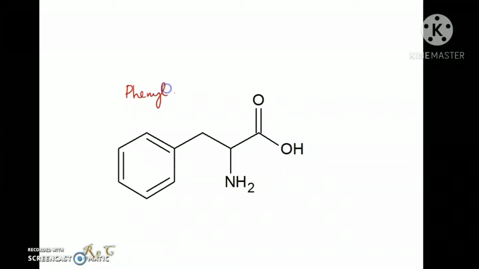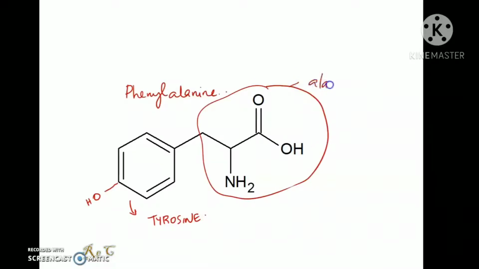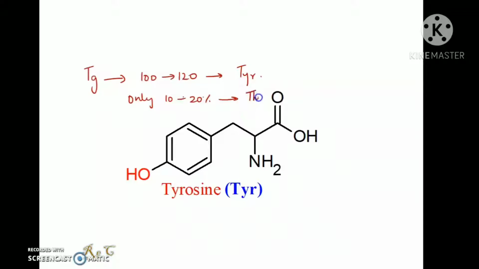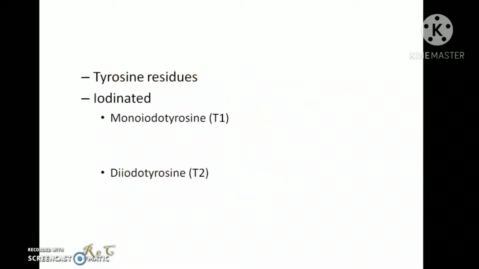Tyrosine is an amino acid derived by the introduction of a hydroxyl group at the para position of the phenyl ring of the amino acid phenylalanine. Each thyroglobulin molecule contains approximately 100 to 120 tyrosine residues, but only a very small number of tyrosine residues, around 10 to 20, are converted to thyroid hormones. And this conversion is catalyzed by an enzyme known as thyroperoxidase.